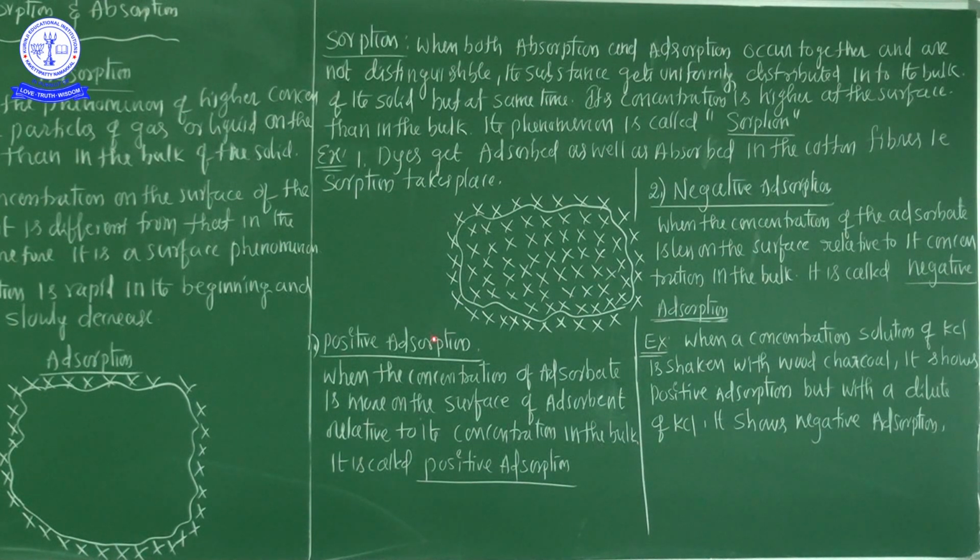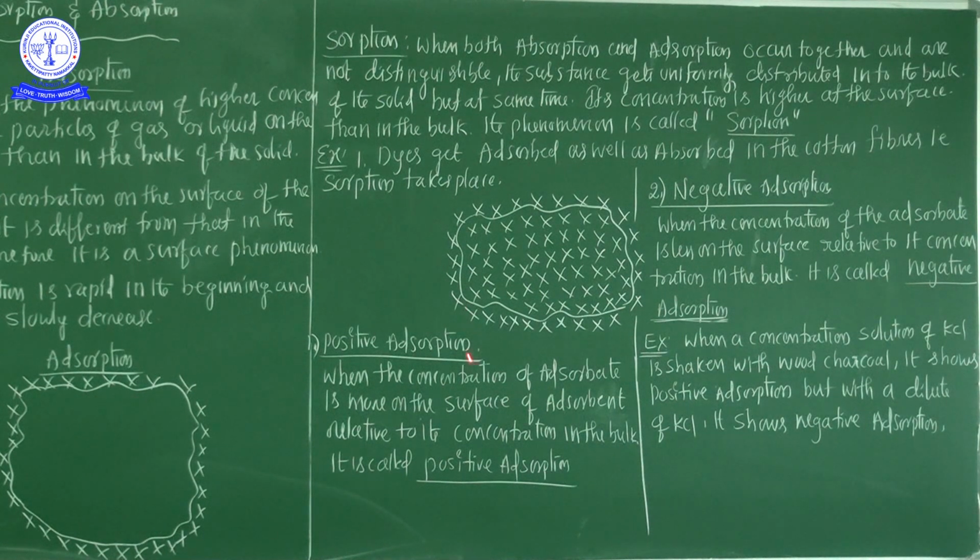And in my next class, the most important part is the types of adsorption. You know, physical adsorption and chemical adsorption, and moreover the differences between physical adsorption and chemical adsorption also. In my next session we are going to discuss the differences between physical adsorption and chemical adsorption.